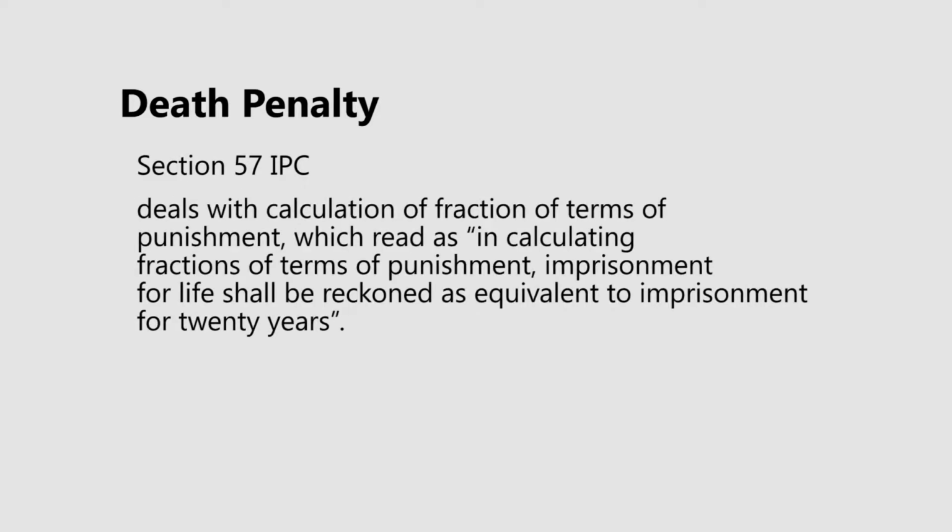Now, Section 57 of the Indian Penal Code deals with the calculation of the fraction in terms of punishment, which says, as in calculating fractions of terms of punishment, imprisonment for life shall be reckoned as equivalent to an imprisonment for 20 years. Now, this is an assumption that we make. When we award punishment in fractions, we need to have a specific term attached to the idea of life imprisonment. So this is where the code has recommended that when we try to divide punishment into fractions, we treat life imprisonment to be of a span of 20 years.